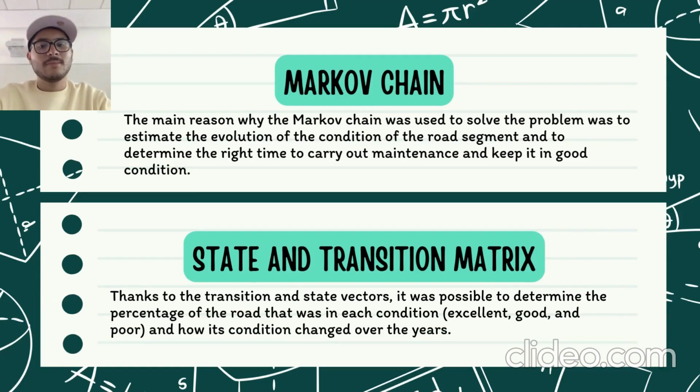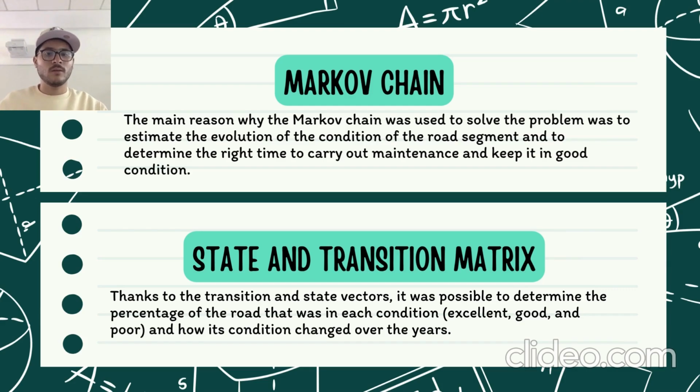Now we have the mathematical interpretation. First of all, we use Markov chains. That was the main tool to resolve this problem, to estimate the evolution of the condition of the road segment. Why do we use that? First of all, to maintain control of the condition of the road and tell which part of the road needs maintenance soon.